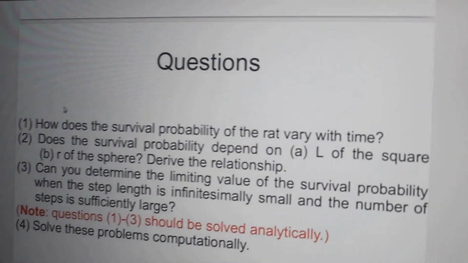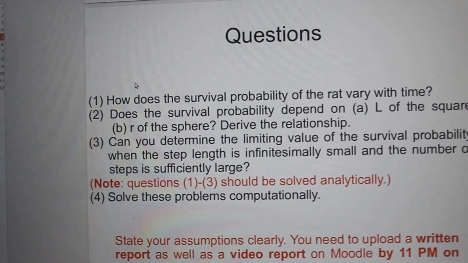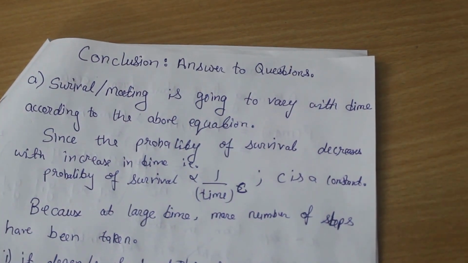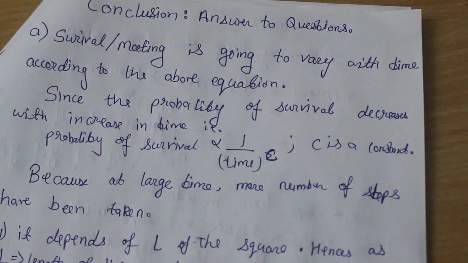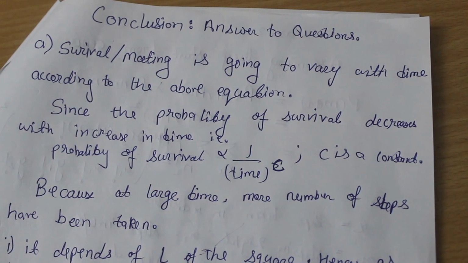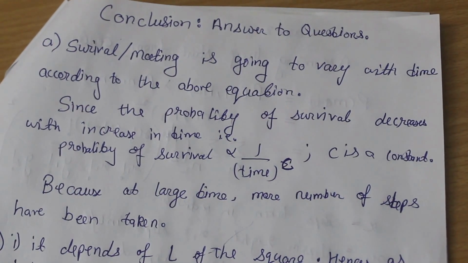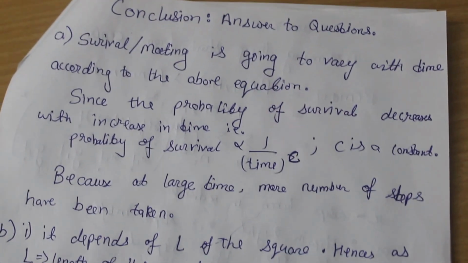Now we will answer the questions which were asked in our project. Question 1. How does the probability of the rat vary with time? So in both the parts, in the lattice and the sphere, we can see that the probability of survival decreases with time and the probability of mating increases with time. The probability of mating is directly proportional to 1 by t raised to the power c. C would be a constant which would be found out depending on the question.